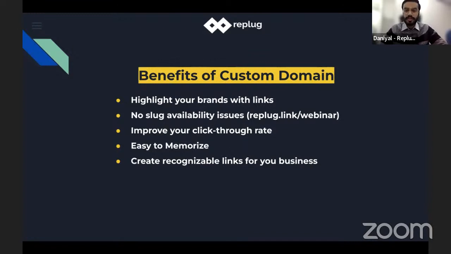So if you are shortening a URL and giving it a replug.link/webinar slug, and you are not using a custom domain, if another user has already used the webinar slug, you will not be able to use it again. Here comes the custom domain. If you have already connected your custom domain, then you can use yourlink/webinar. It also improves your click-through rate, and it's easy to memorize and creates recognizable links for your business.